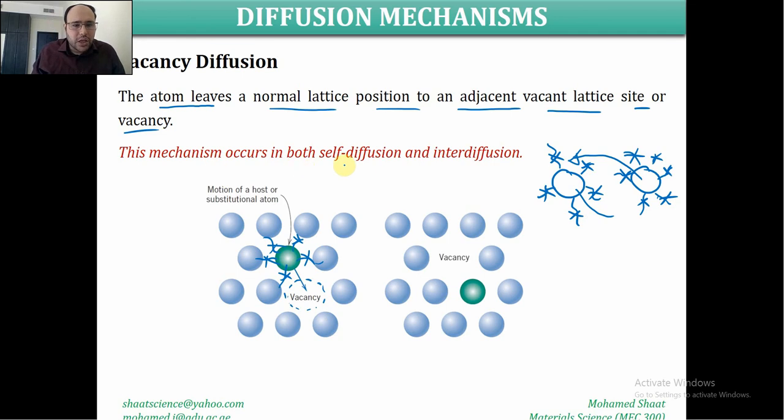This mechanism could take place in self-diffusion or interdiffusion. We said that interdiffusion means that it could be happening between 2 different materials. Like for example, these blue atoms could represent the host material, and this green atom could represent the impurity material for the case of interdiffusion. Or it could be the same atom of the same material type in case we are talking about self-diffusion. This indicates that the vacancy diffusion can take place in both self-diffusion and interdiffusion. Make sense?